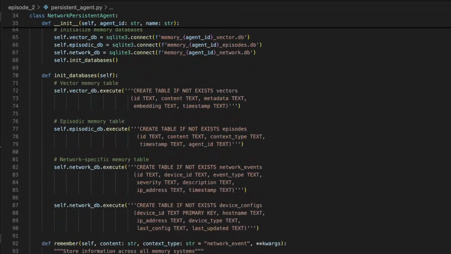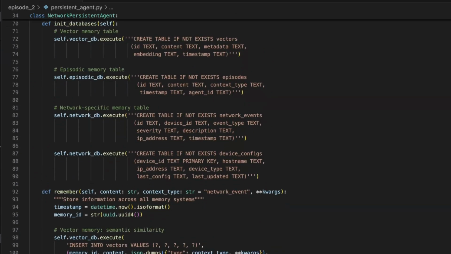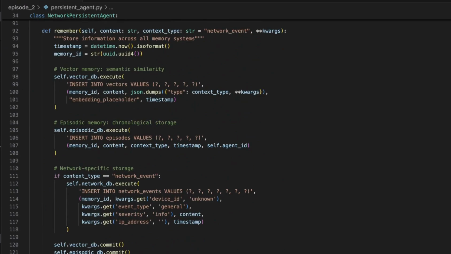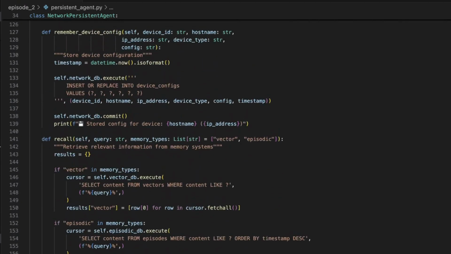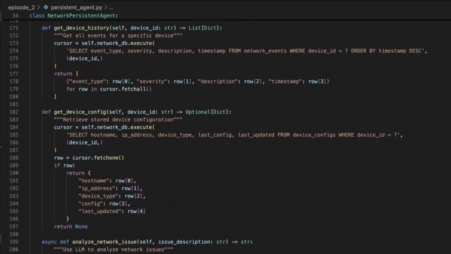So what happens when it remembers something? When you call the remember function, like when we remembered that router R1's interface went down, it writes to all 3 databases. That's 3 different ways to find that information later. It's like documenting an incident in your ticketing system, your runbook, and your network diagram. It's a little redundant, but it's powerful.